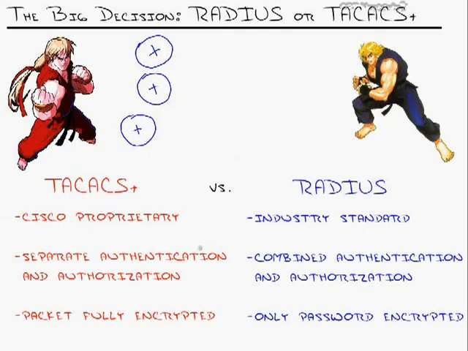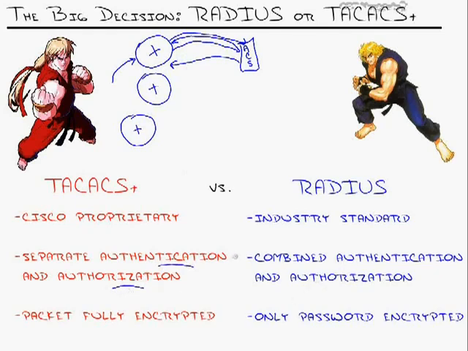TACACS separates authentication and authorization. So what that means is, let's say you've got a user who authenticates to this router. The router will go to, we'll just say, the Cisco ACS server and say, ACS server, is this user allowed? And the ACS server will come back and say, yes, that username and password is valid, they're allowed in. Now that user tries to type the show IP interface command, and the router then flips back around and says, server, is the show IP interface command valid by this user? Yes, that command is valid by that user. It's every single thing. Authentication and authorization, meaning who you are and what you can do, are separate in TACACS.